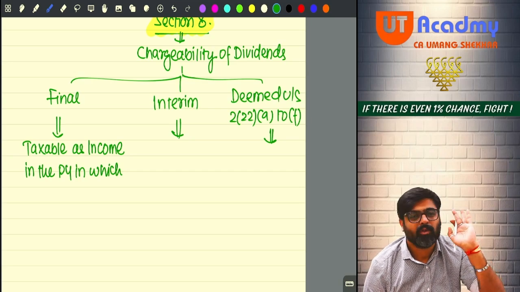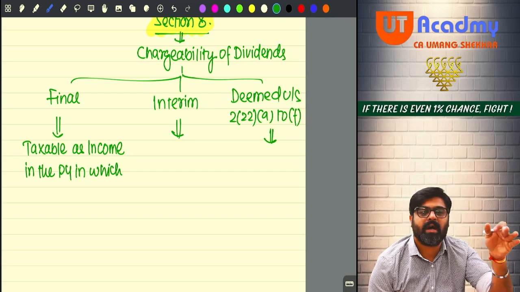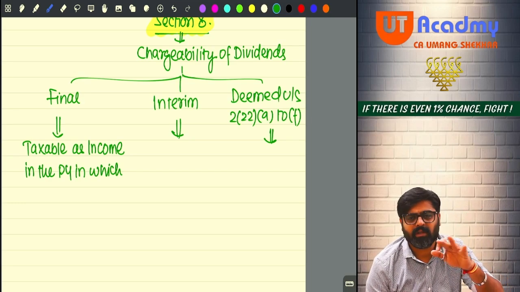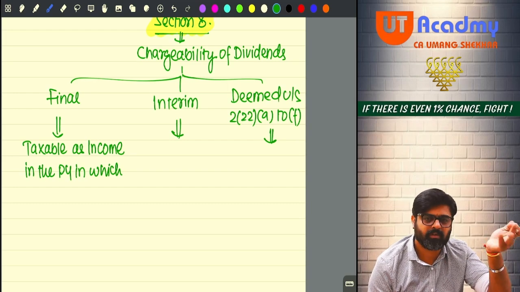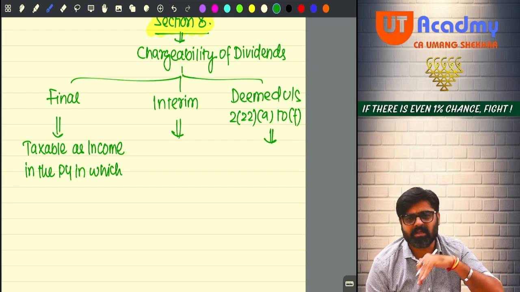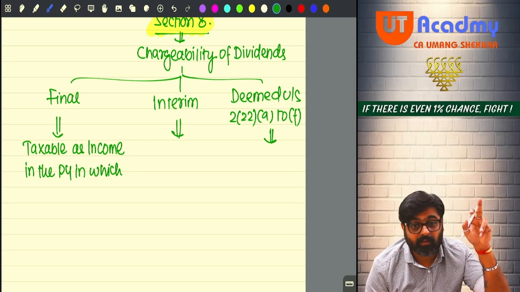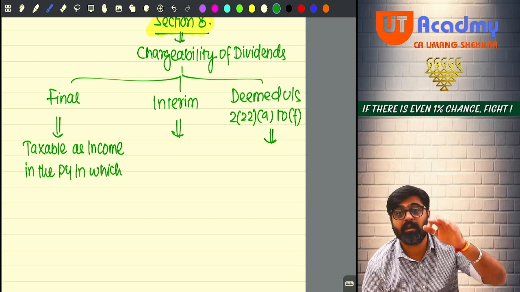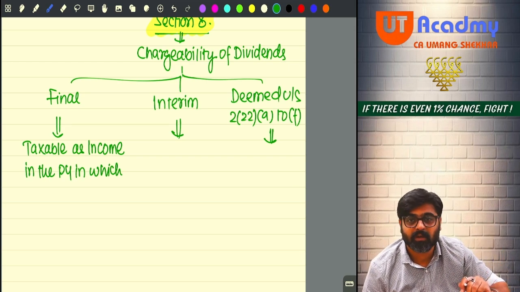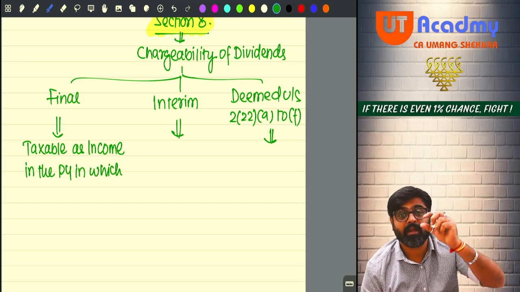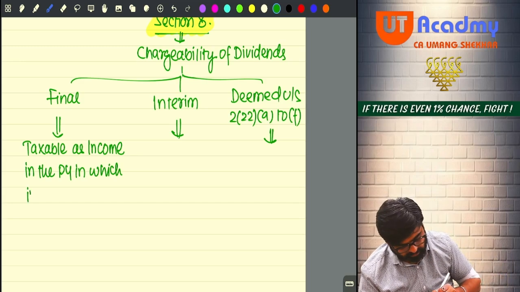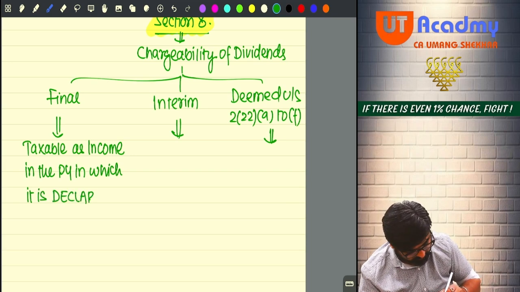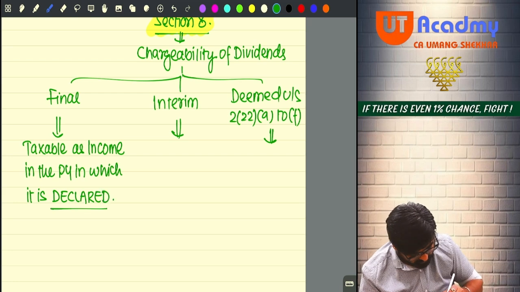So charge it on declared basis; then there is no problem. Whenever you actually receive it, don't again consider it as your income, because you have already considered it on declaration basis. So it is taxable as income in the previous year in which it is declared.